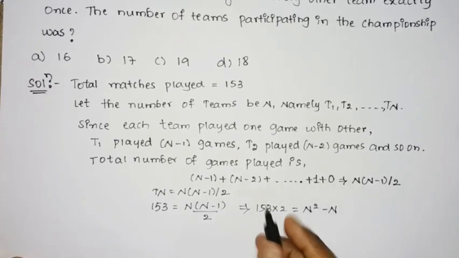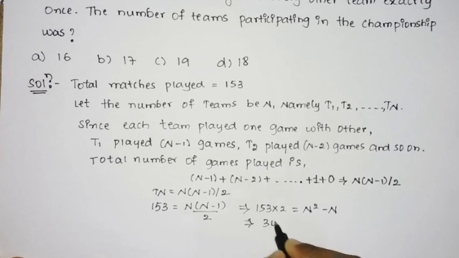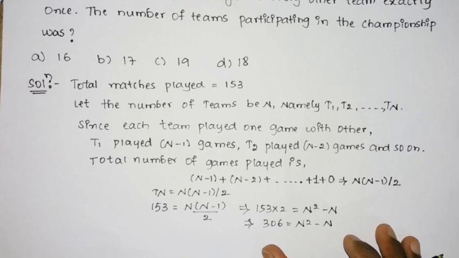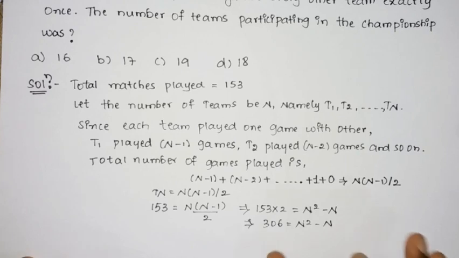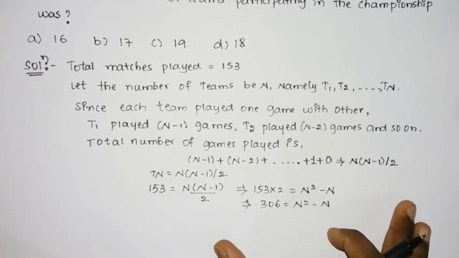So 153 into 2 is 306, equal to n square minus n. So our next step is we need to simplify this equation. We shall quickly see how to simplify it.